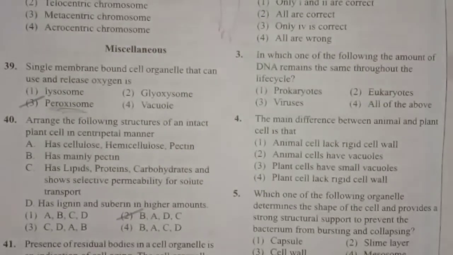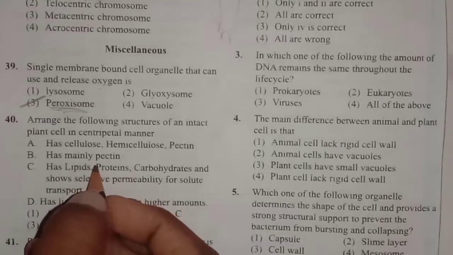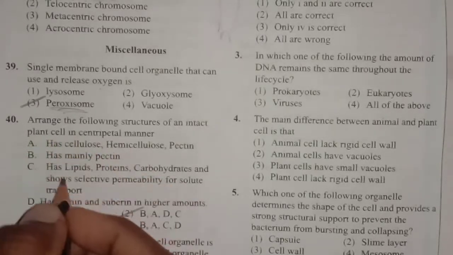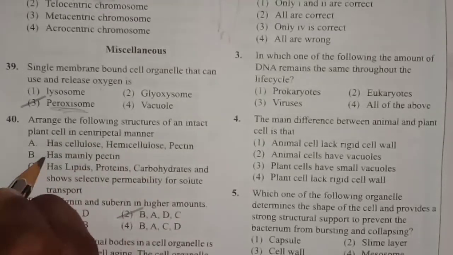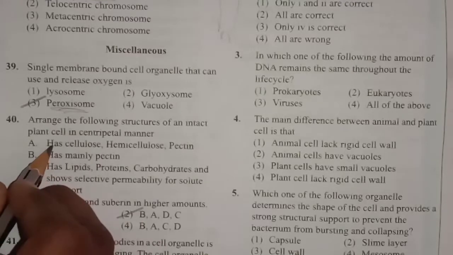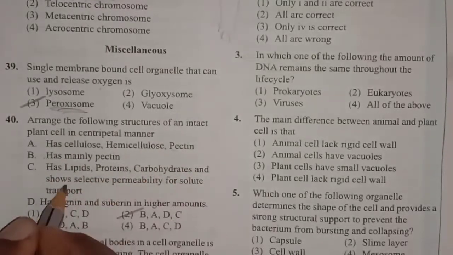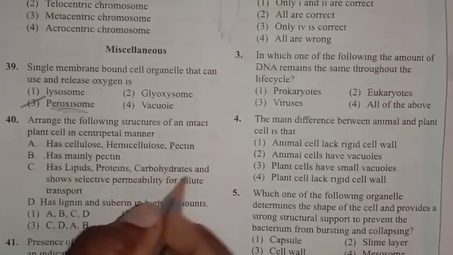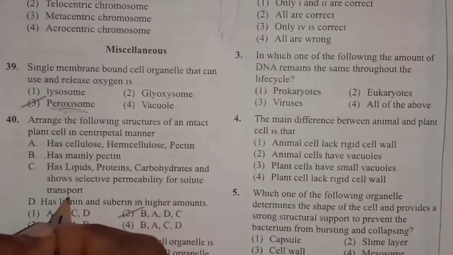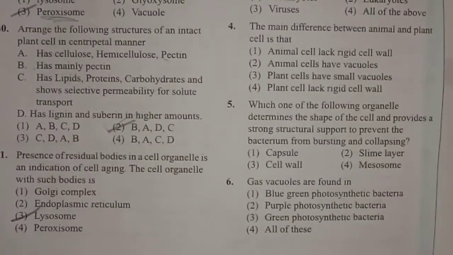Next one, arrange the following structures of an intact plant cell in a centripetal manner. This is a repeated question. This we have already discussed in the previous class. When we arrange them in the centripetal manner, firstly it has mainly pectin. Next, it has cellulose, hemicellulose, pectin. It has lipids, proteins, carbohydrates. It has lignin and suberin in higher amounts, and has lipids, proteins, carbohydrates, and shows selective permeability for cellular transport. It is BADC.